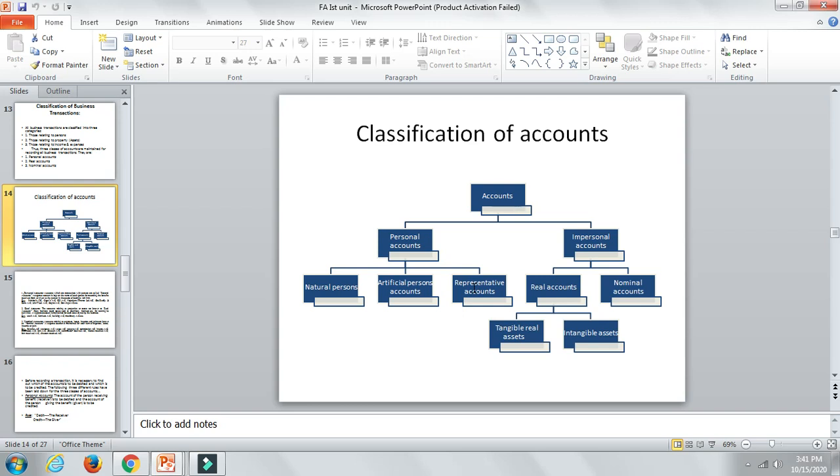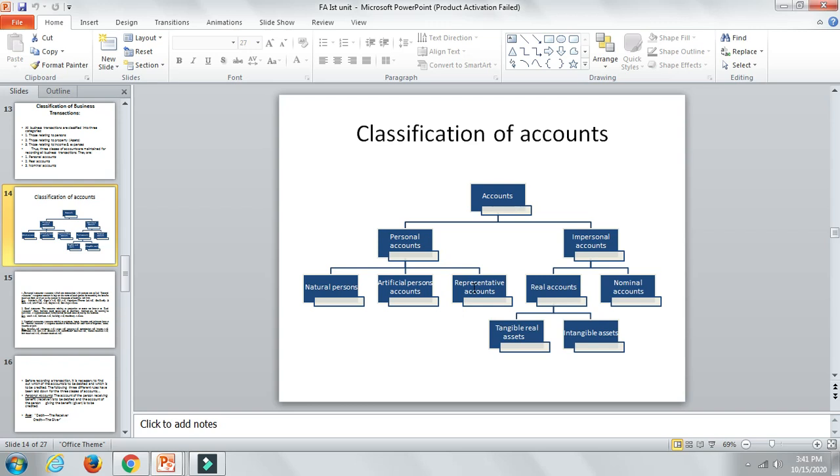As I said already, transactions between a business entity and other parties to the business are related to the personal account. So all those transactions are related to a person.